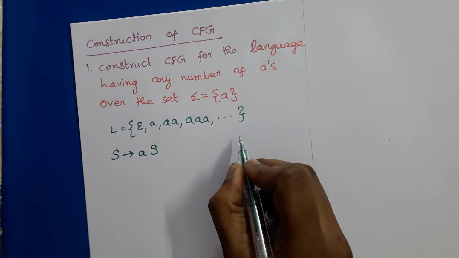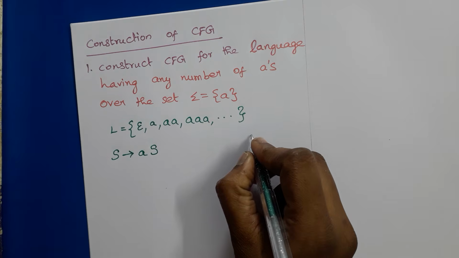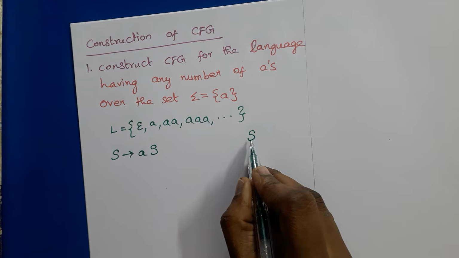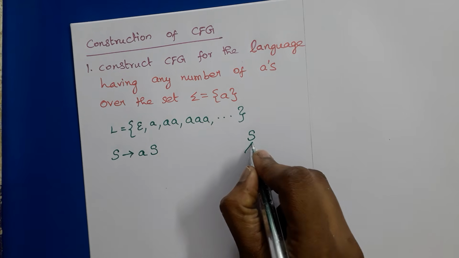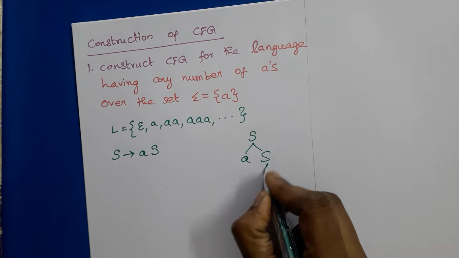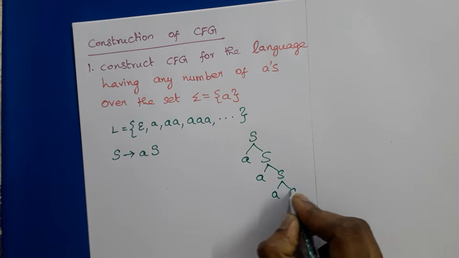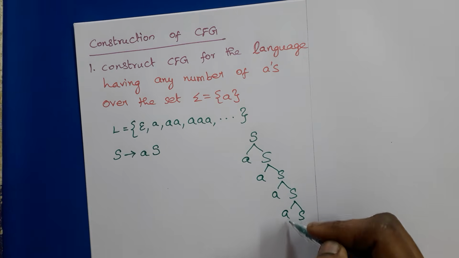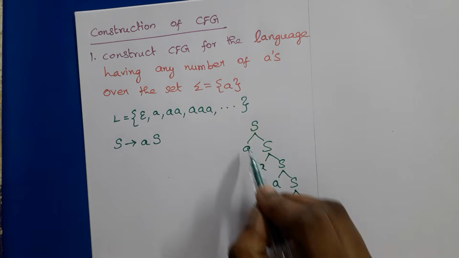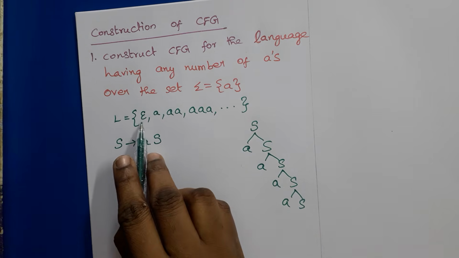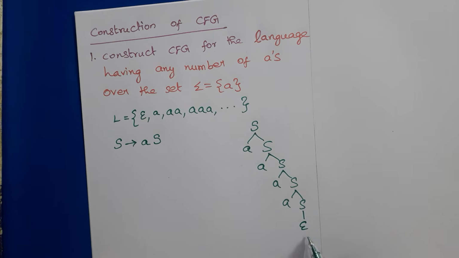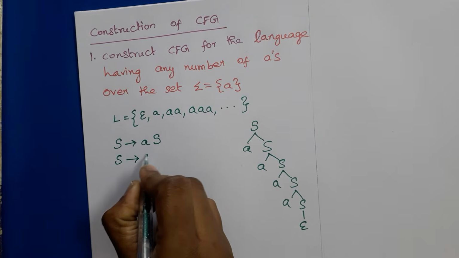So if we try to derive four A's, how can we draw the parse tree? We will start with the starting symbol of the grammar S, and this S can be replaced by AS, the production, and again this S should be replaced by AS. So we have got four A's, but finally it should stop, right? Because the string should consist of only the terminal symbols. This language includes epsilon also, so finally S should be replaced by epsilon. So another production is S tends to epsilon.